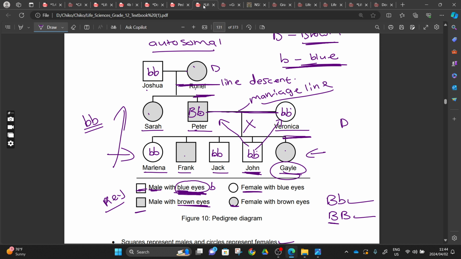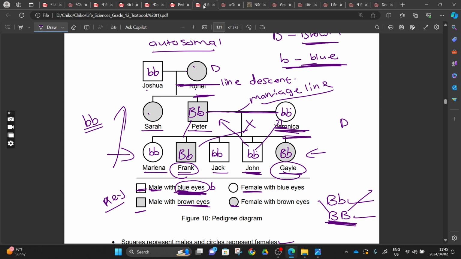And then now we can go to the offspring of Peter. There's no way that Frank can have capital letter B from the mother, because in our scenario, Veronica does not have a capital letter B to give Frank. So automatically, we conclude that Frank got capital letter B from the father and small letter b from the mother. Hence, he is brown heterozygous. Right? Same with this one, capital letter B, small letter b. So we are done with the offspring.